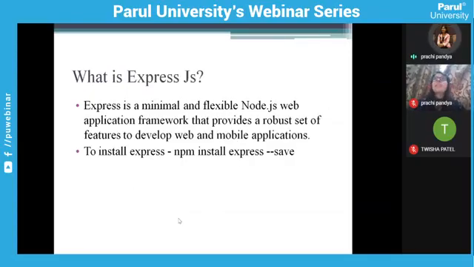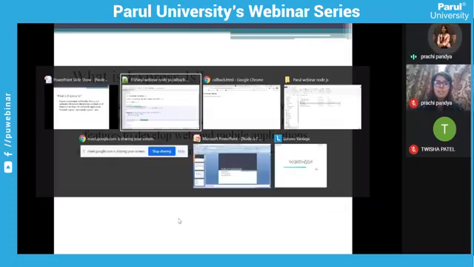Okay, now what is Express.js? It is basically a framework for Node.js. I will show you what the difference is if we are not using Express.js and why we need to use it. It is a framework for Node.js that allows us to write flexible routing and other things. I will show you how it is working.